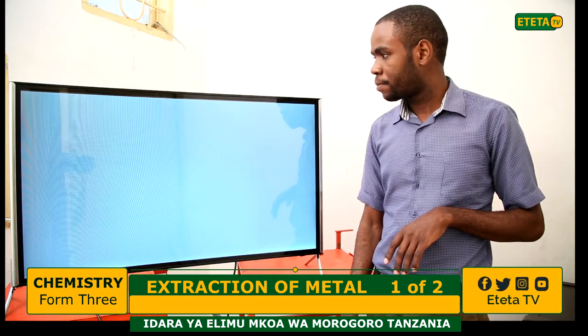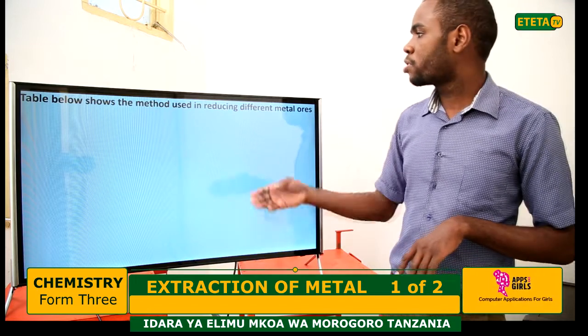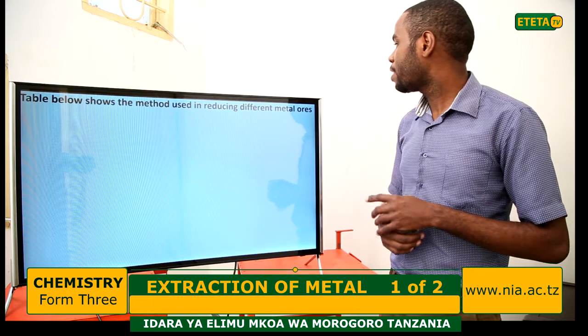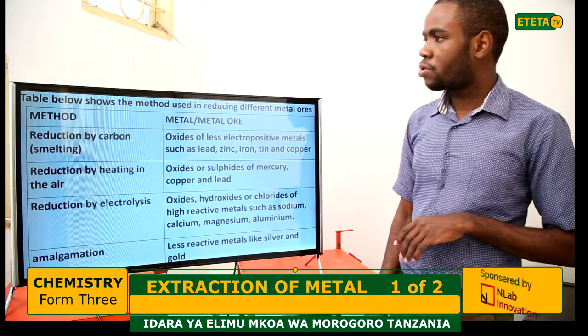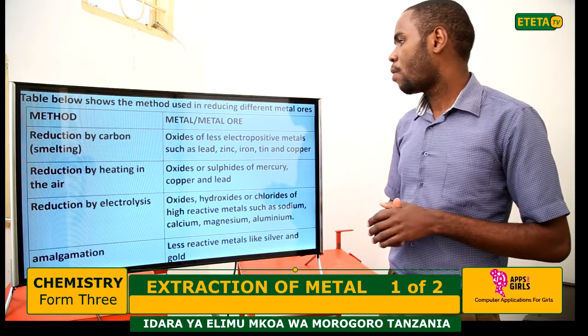Now, the table below shows the method used in reducing different metal ores. We have a table here, with the method and the metal ore.